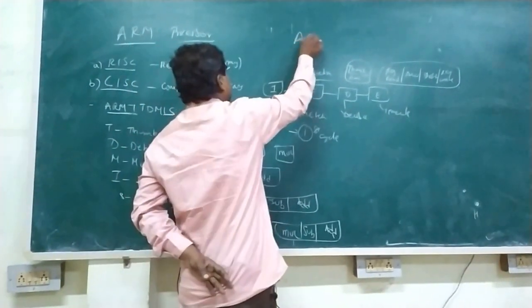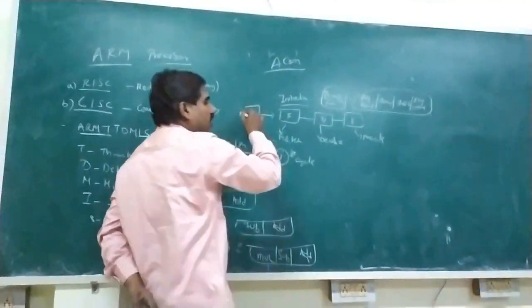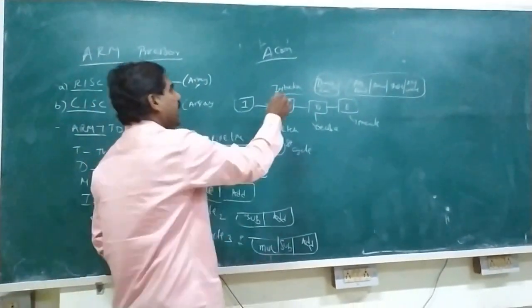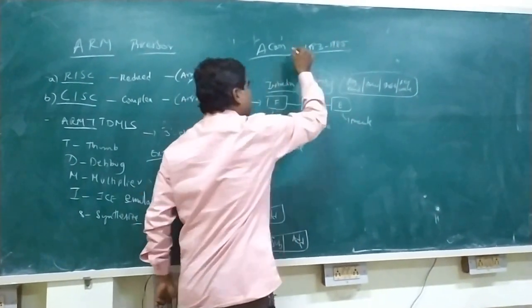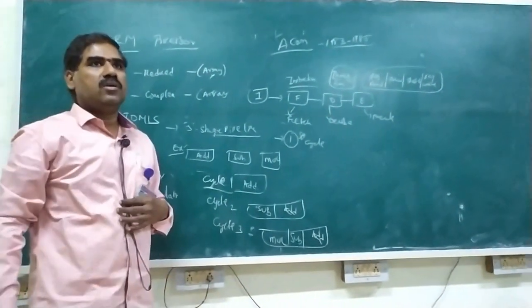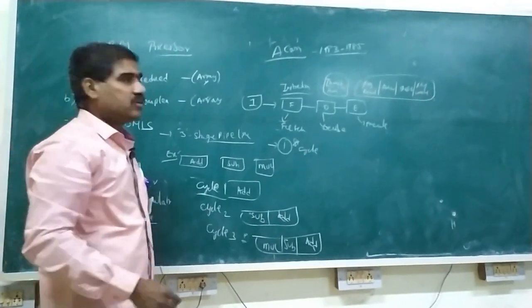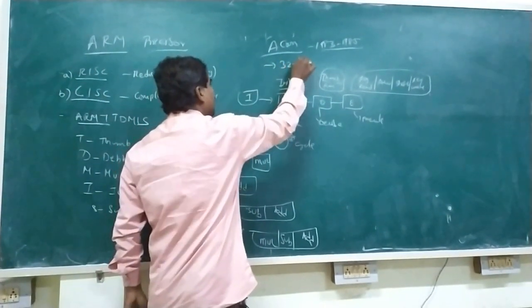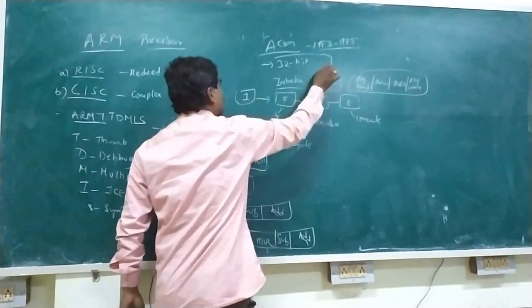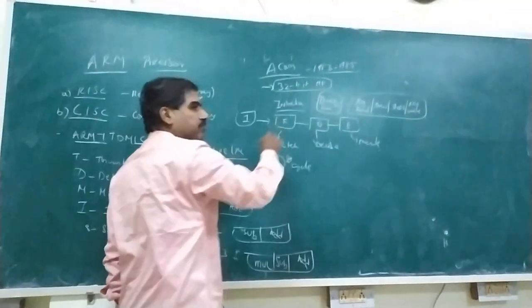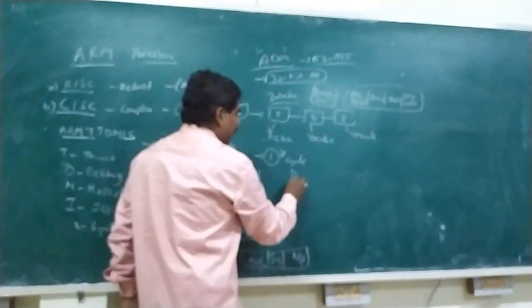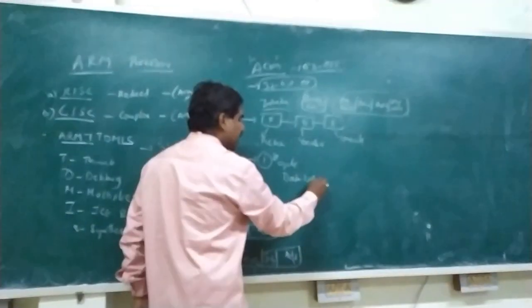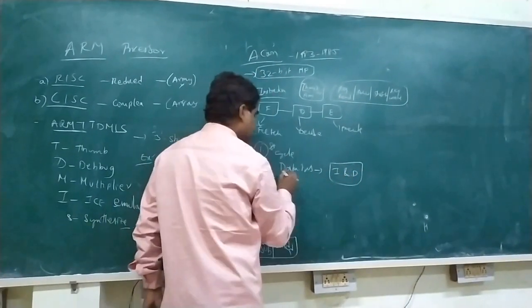It was designed first by the Acorn company in the years 1983 to 1985 at Cambridge, England. Entire it is used to support 32-bit, then it is known as a 32-bit microprocessor. 32-bit microprocessor means the data bus is 32 bit, it is used to hold instruction as well as data.